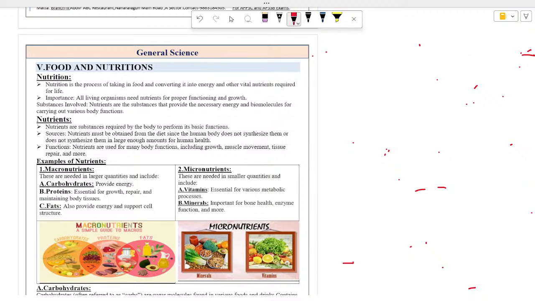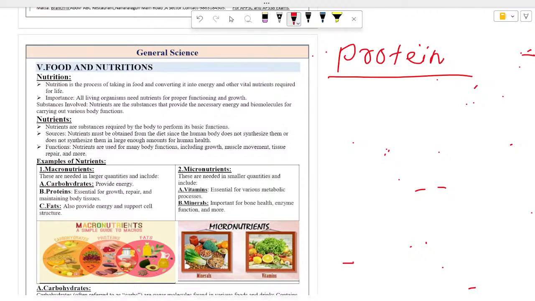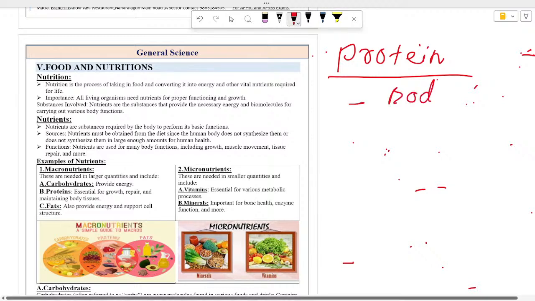So my next topic is now protein. Next is protein. These are considered as body building nutrients.